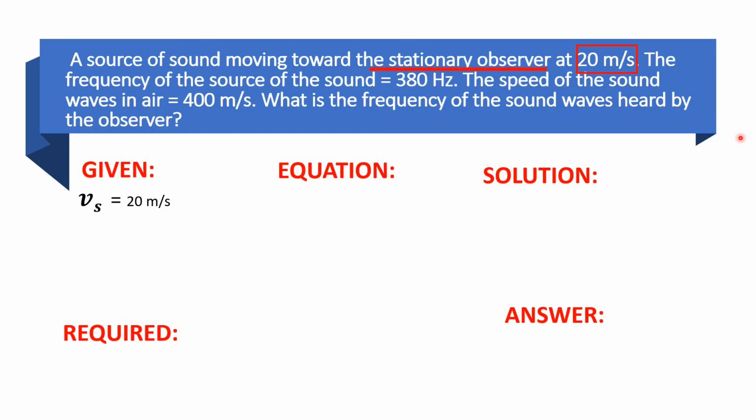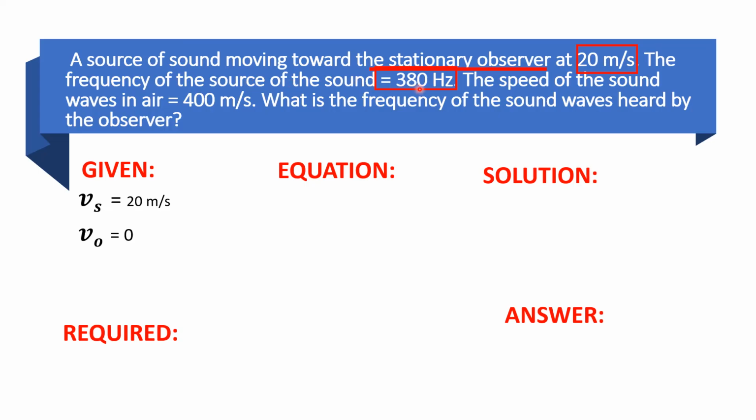From the problem, it was stated that the observer is stationary. So, meaning yung ating observer here is nakahinto, stationary. So, V sub O would be equal to 0. I've told you that if the observer or the source is at rest, the velocity or the speed is equal to 0.